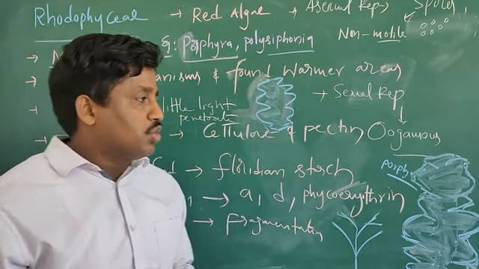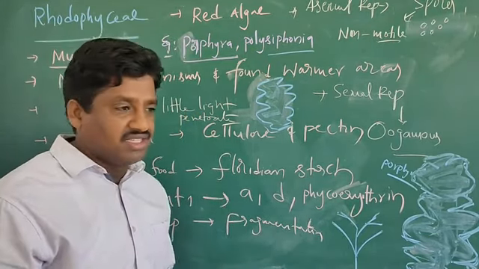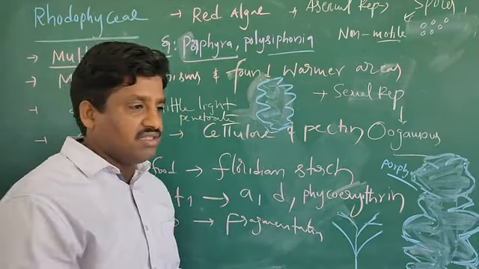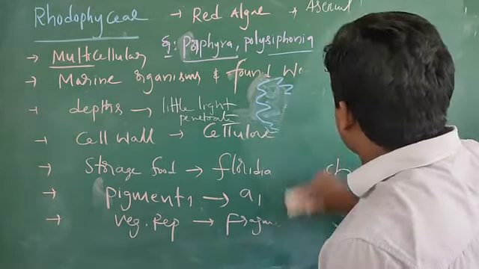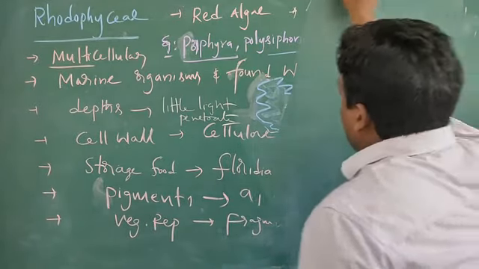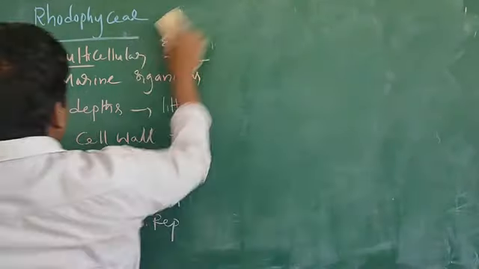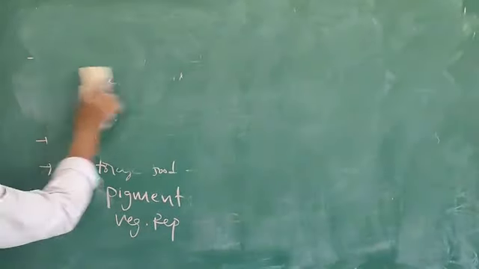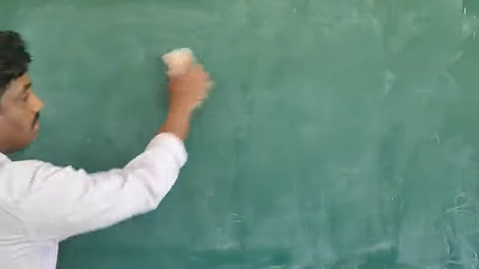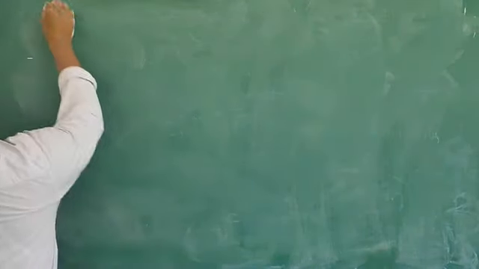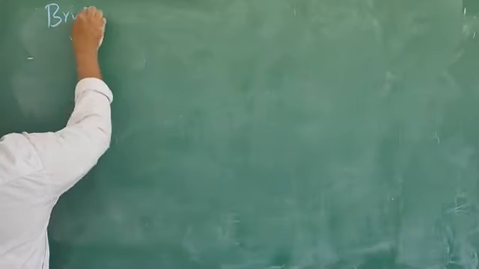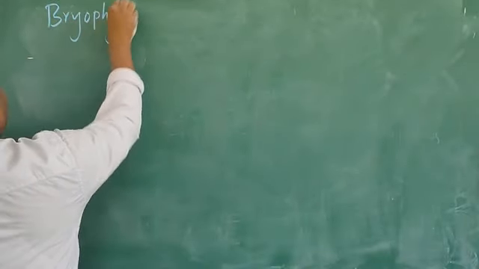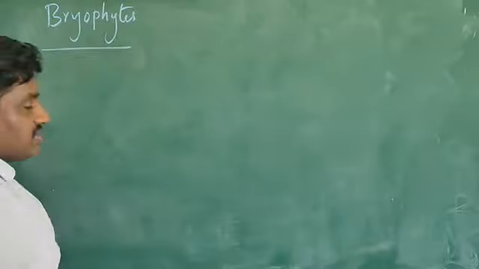Next, we are going to discuss bryophytes. Among the non-flowering plants, that means cryptogams, another type of plants is called bryophytes.